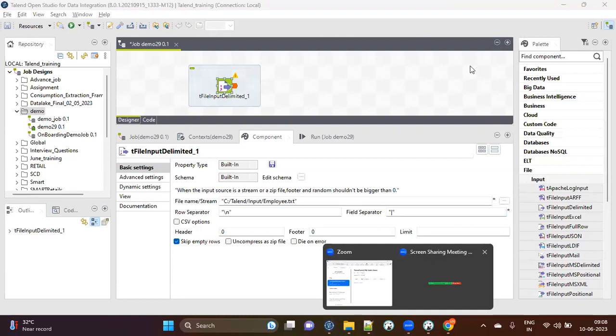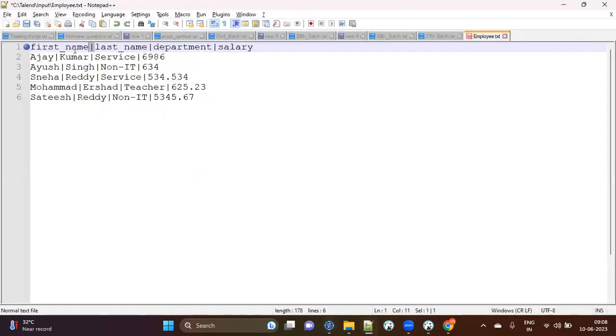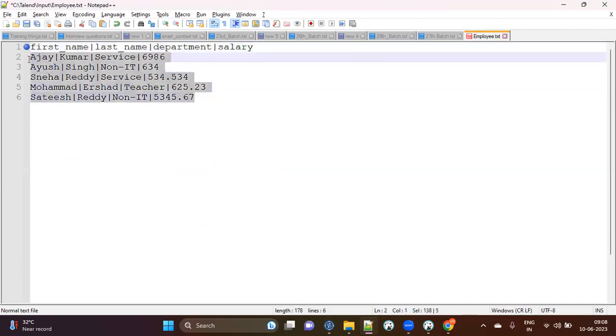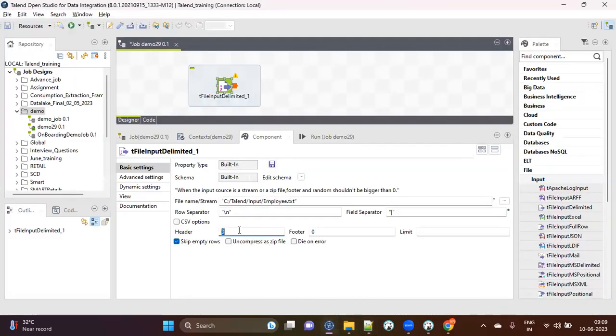Okay, so now this is done. Once this is done, the next option is you have to tell what is the header. So do you have header in the file? Yes, I have header in the file. This is the header, not the data. The data is this. This is just the header. So you have to tell that the header is present in the file and the first row is header. So what you have to give here is the number 1.